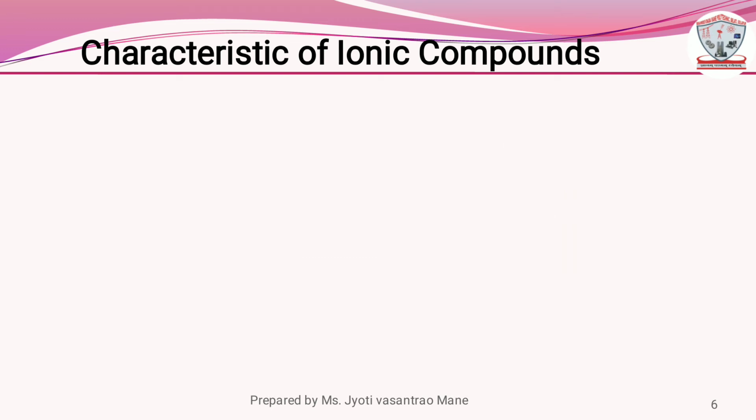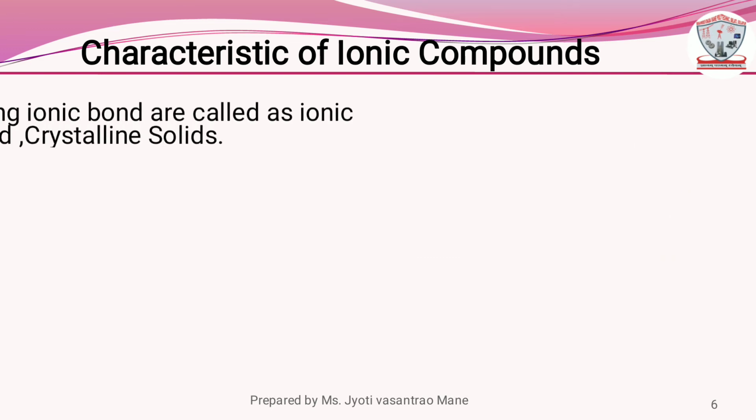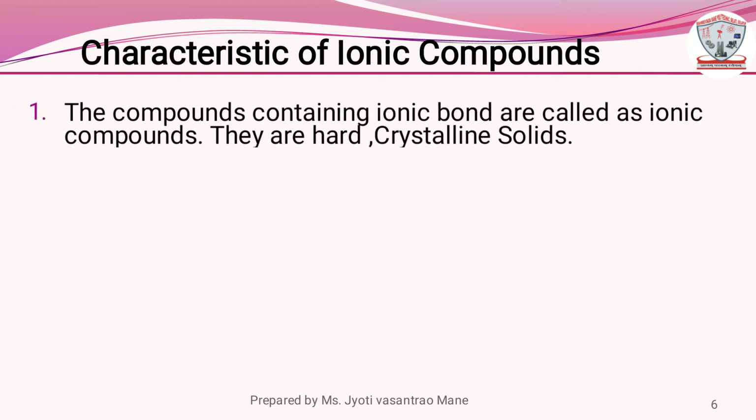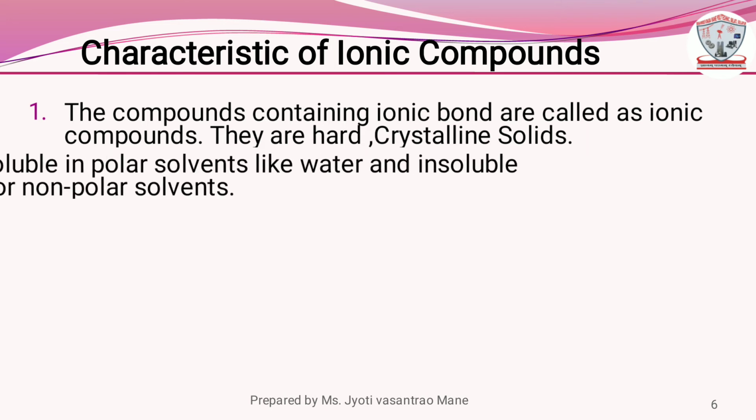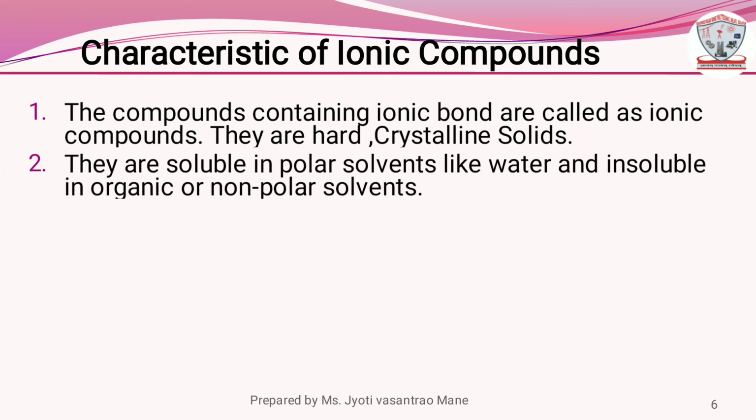Then characteristics of ionic compound. First characteristic: the compounds containing ionic bond are called as ionic compounds. They are hard crystalline solids. They are soluble in polar solvent like water and insoluble in organic or non-polar solvent.